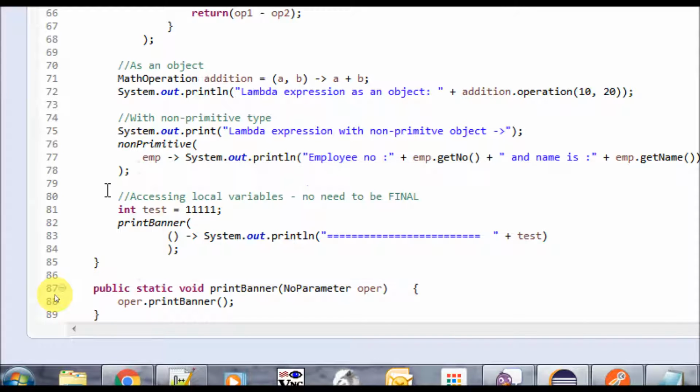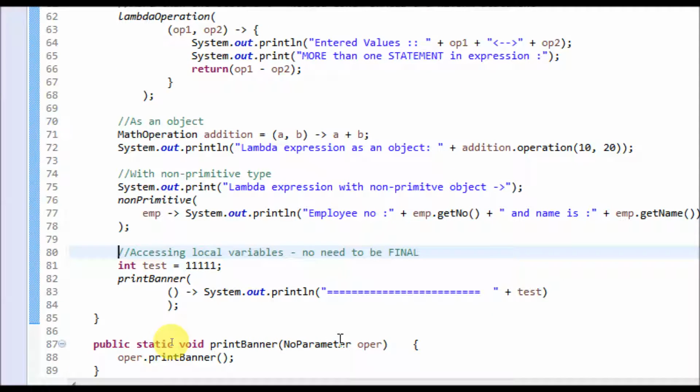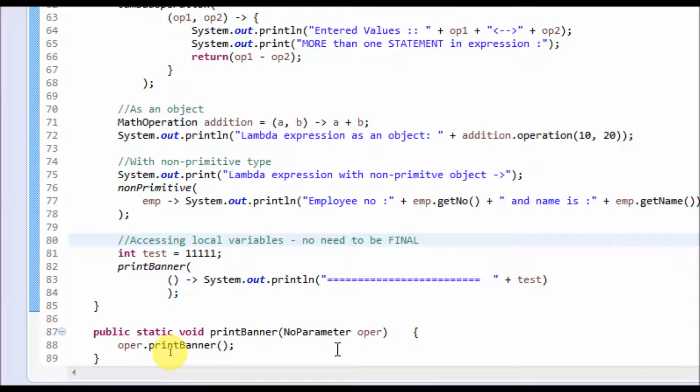And the next is we will see the scope. I explained earlier that lambda expressions do not define any new scope. They use the enclosing scope. So here I'm accessing a local variable which is defined in the enclosing class, and let me try to define the same variable again.